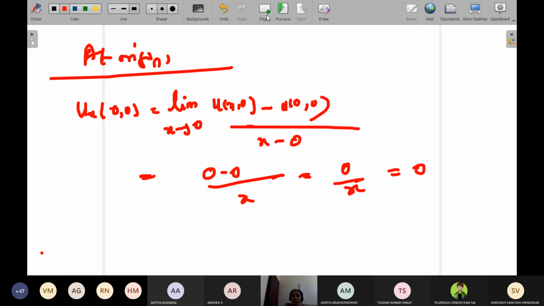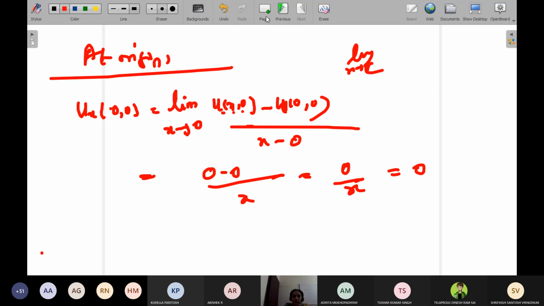Similarly, we will find uy. Limit x tends to 0 of u of x comma 0 minus u of 0 comma 0, divided by x minus 0. That is the formula: limit x tends to c, f of x minus f of c divided by that small change. Same definition I'm using here.